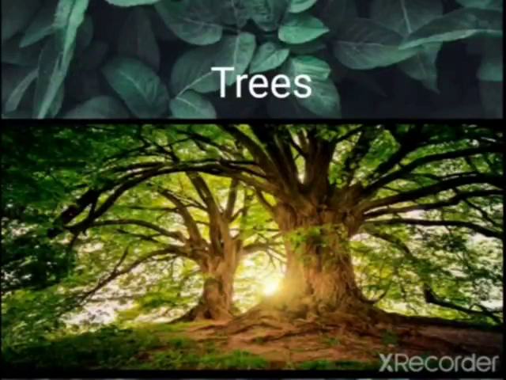First, trees. Generally, children, you have seen many trees. These are large and tall plants with hard and woody stem. Maybe you have seen that dark brown color and very hard stem. So trees are very large and tall plants with hard and woody stem. For example, mango tree, neem tree, banyan tree, coconut tree, these all are trees.